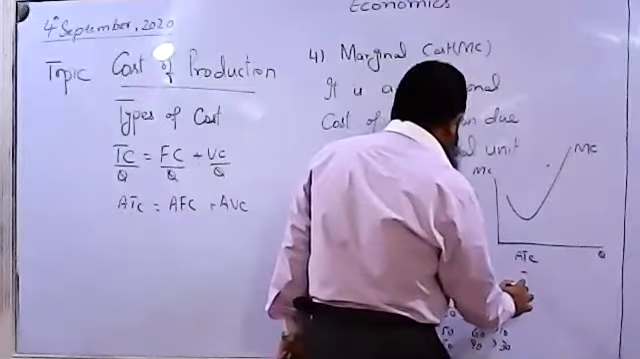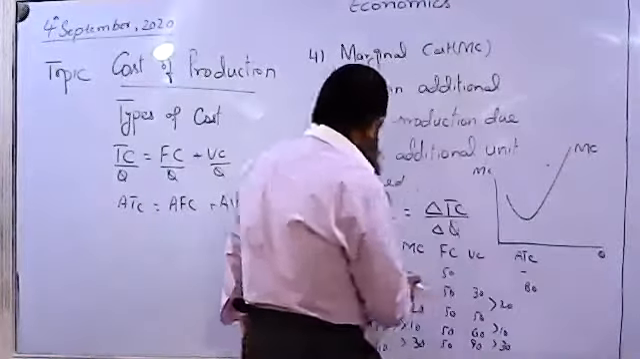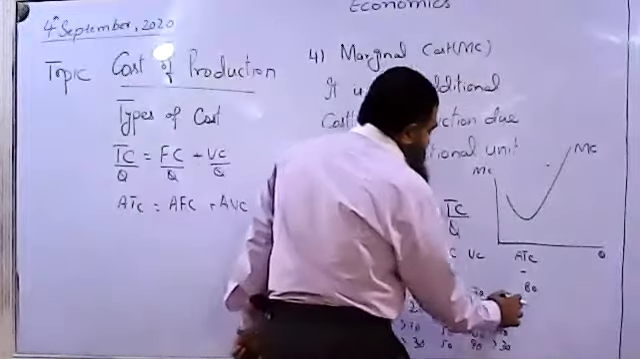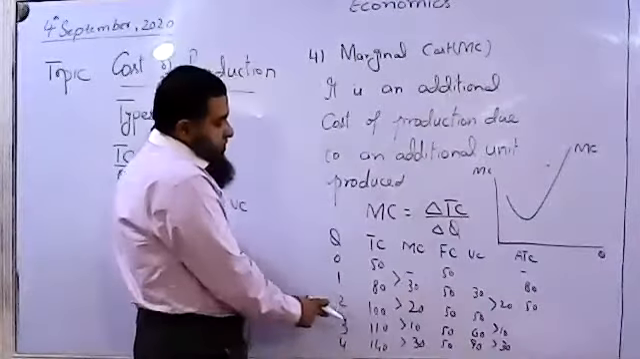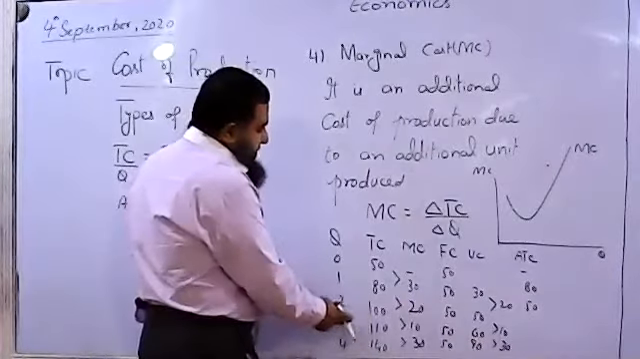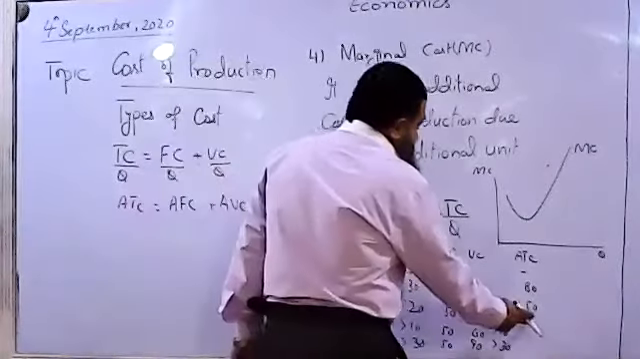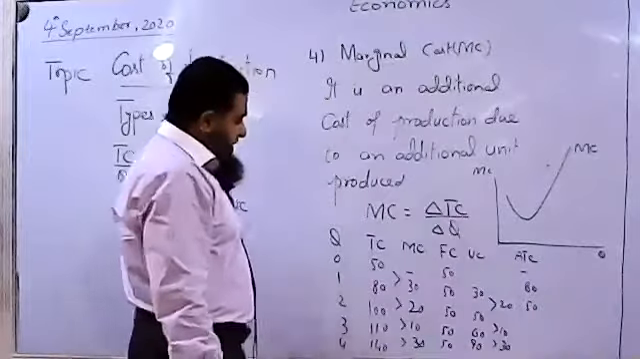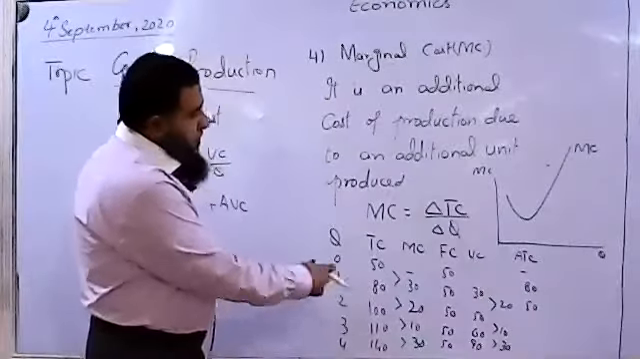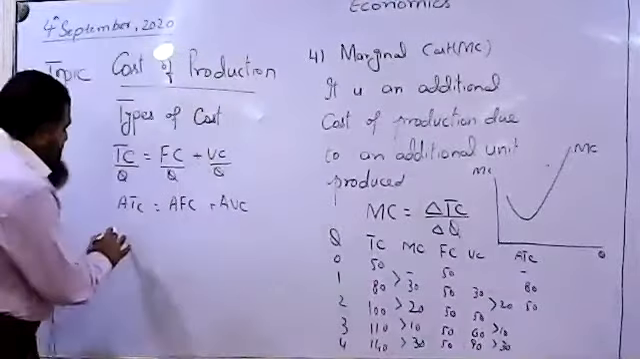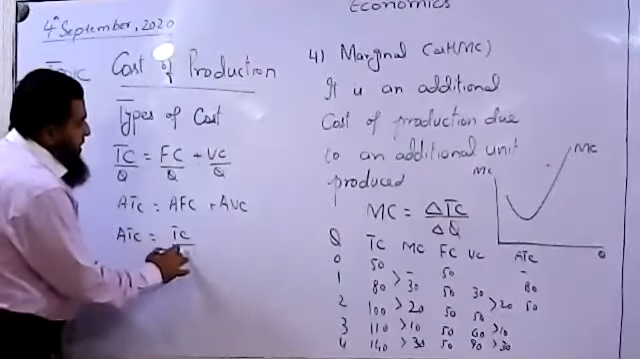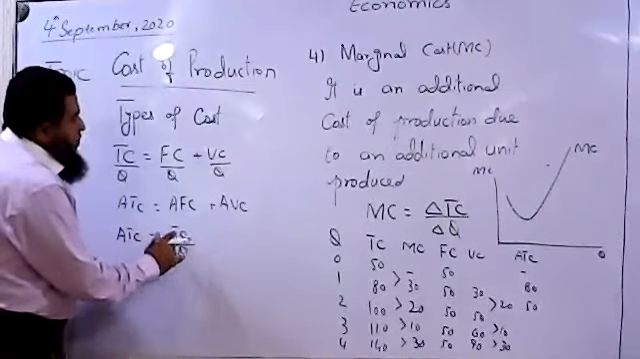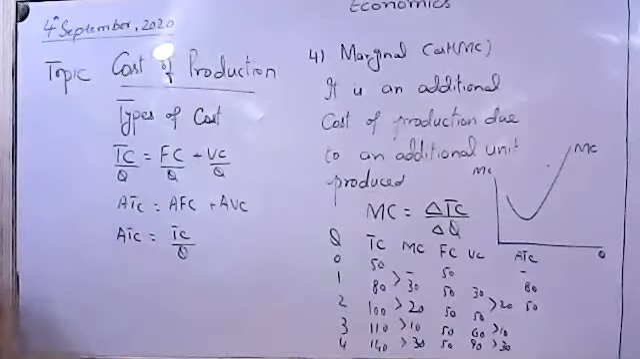This is for the first unit, it is 80. For the second unit, it is 50, 100 by 2. And for the third unit, you can divide 110 by 3. So this will give you the average total cost of the third unit. And for the fourth unit, you can see the average total cost, or per unit cost of production, is found by dividing the total cost by the level of output, the total output produced.